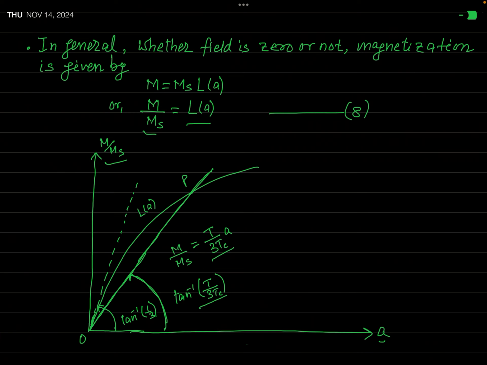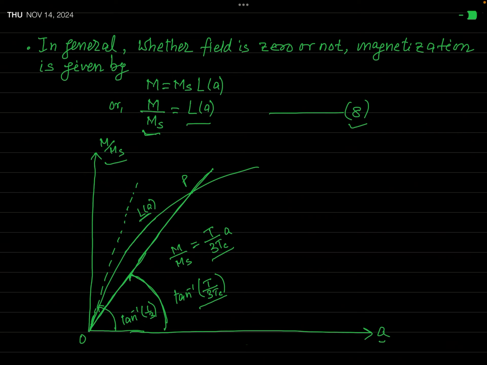Now when M over Ms is plotted against A on the basis of this equation 8, you have learnt in the Langevin theory of paramagnetism that this graphical plot is just a curved line, as you can see in this figure. This is called the Langevin curve.